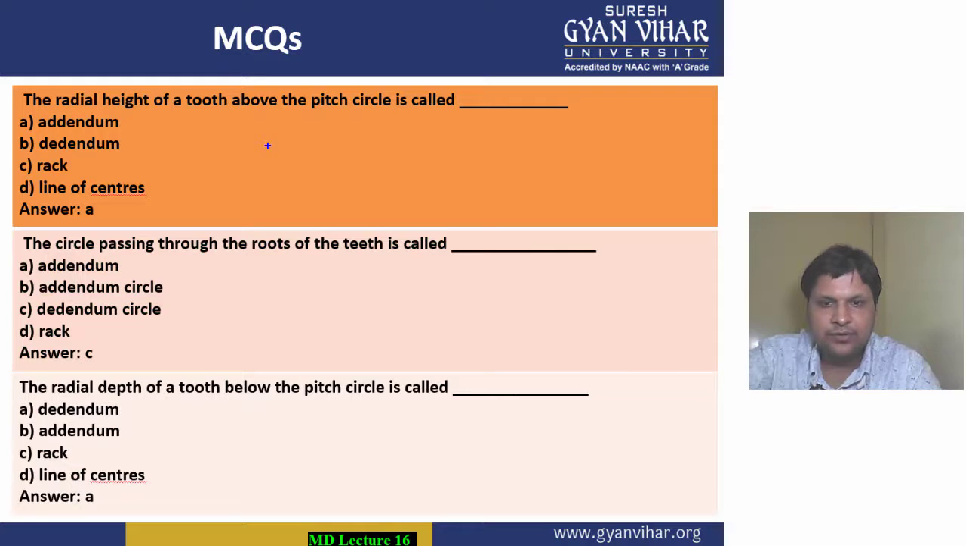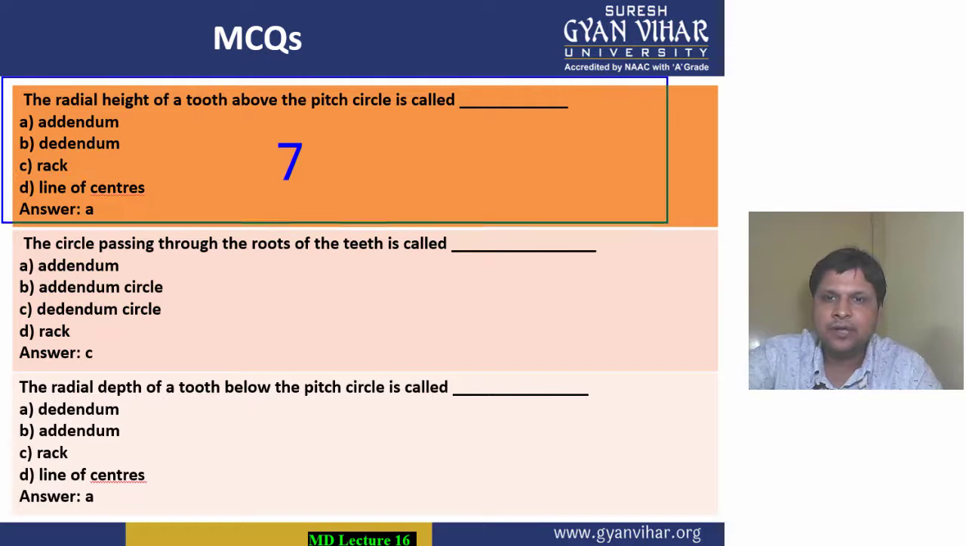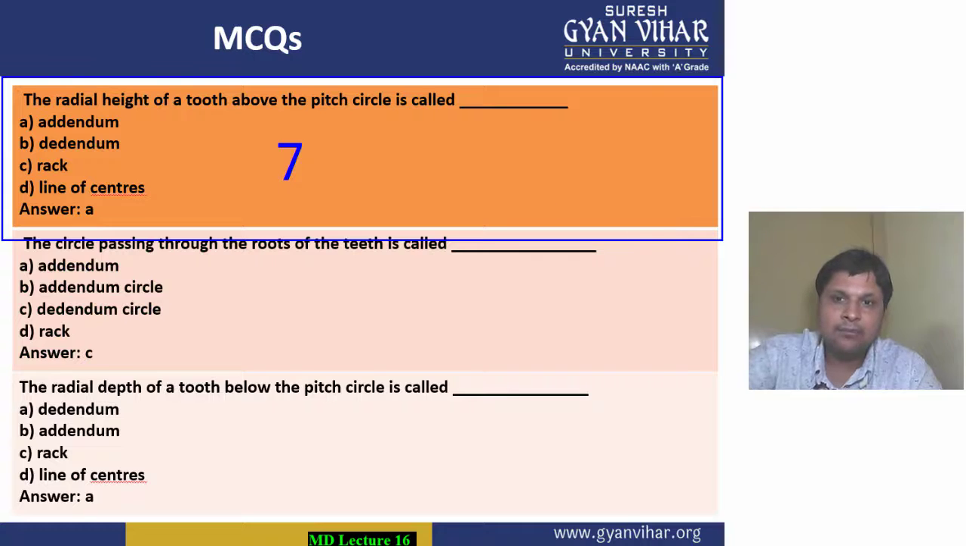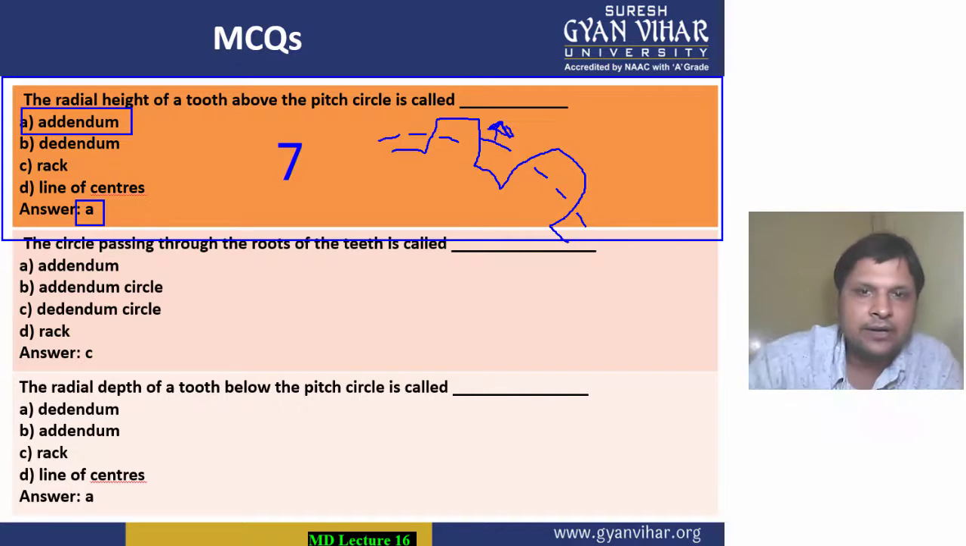What is the MCQ saying? This is our MCQ number 7. Let's read out. The radial height of the tooth above the pitch circle is known as, above the pitch circle, the radial height means, as I have told you, this is the tooth of a gear, and above the pitch circle, if this is the pitch circle, students, so the height above this pitch circle, what is this called? This is known as addendum. This is known as addendum, means option A is the correct option, students.